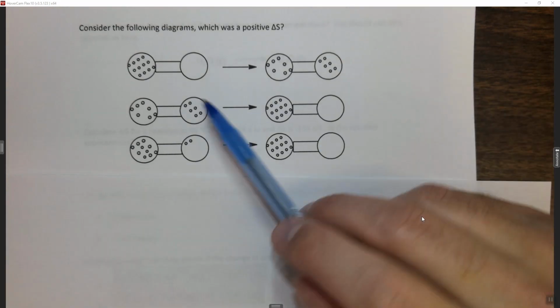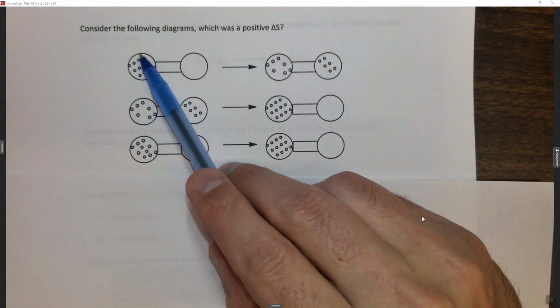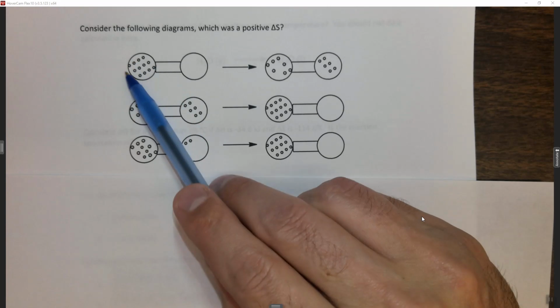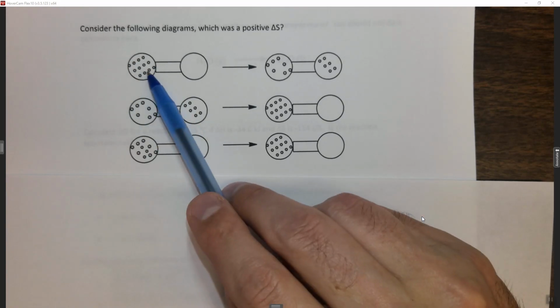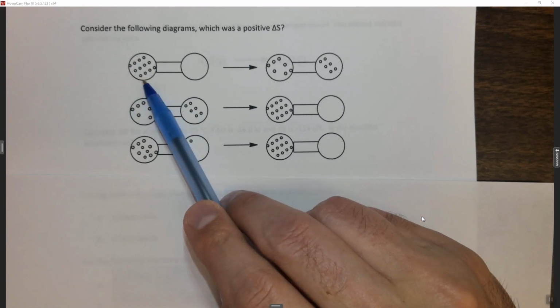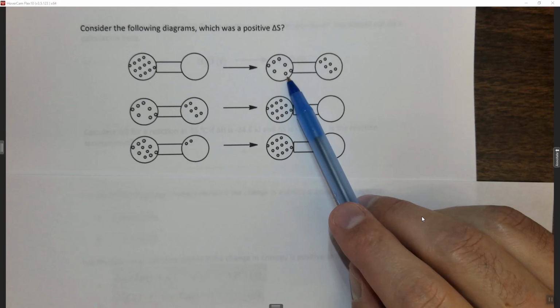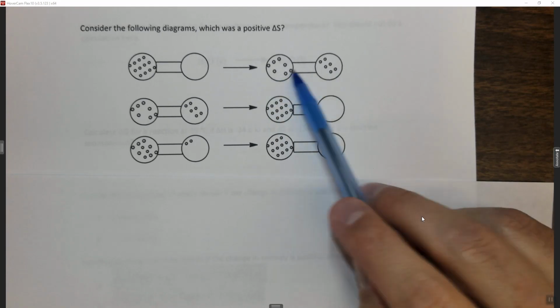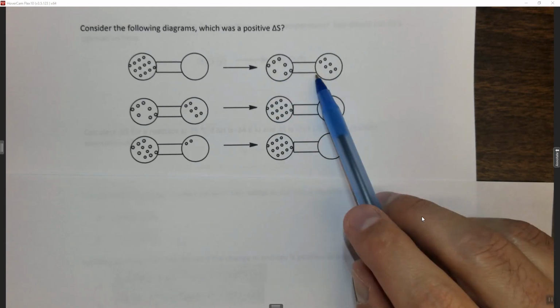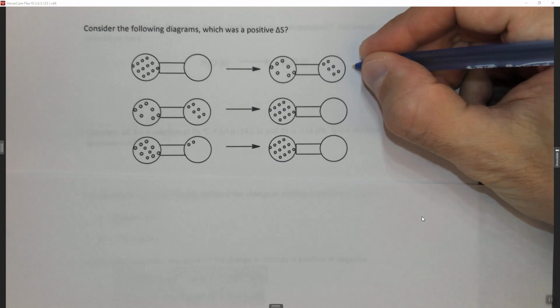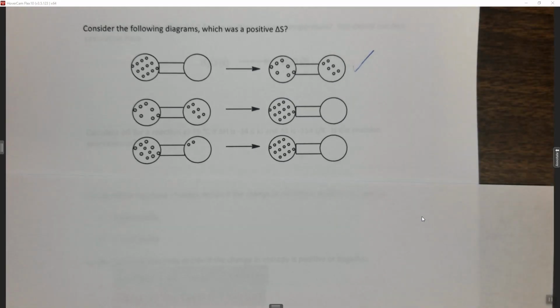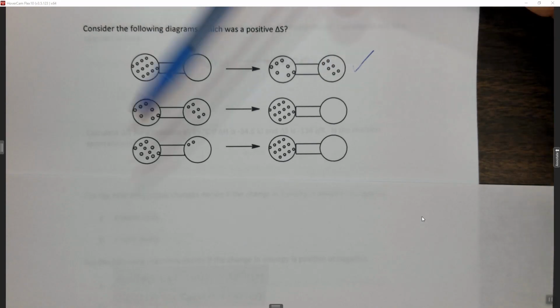So if we look at this case, this is the right answer. We have the energy condensed in an ordered state. It's all in the left-hand bulb, if you will. Then time goes on, and now it's equally distributed between the two bulbs. This is what nature does. And here, entropy has increased. Nature increases entropy. So this is the right answer.